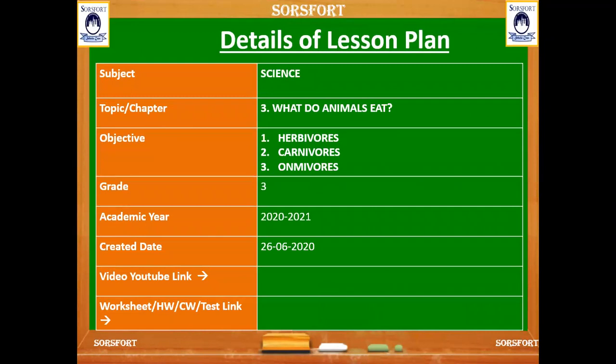And here is the science subject for grade 3, chapter 3, What Do Animals Eat? From this chapter we are going to learn about different kinds of animals according to their food habits.